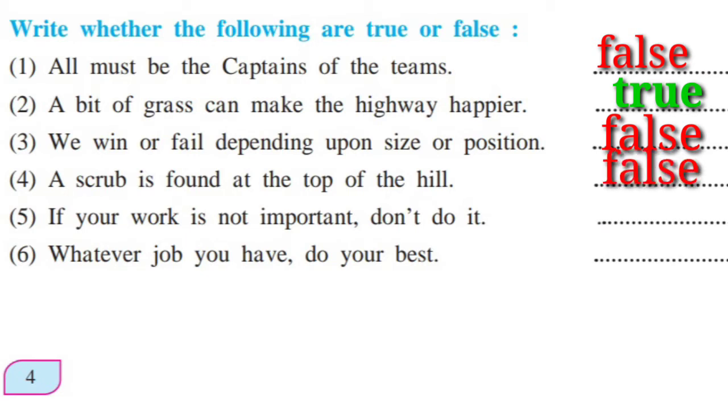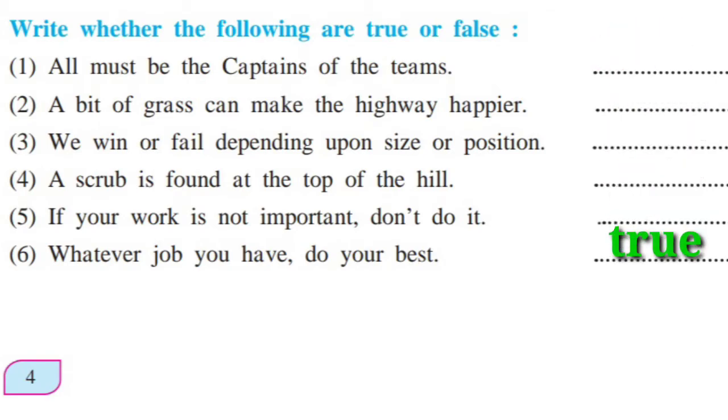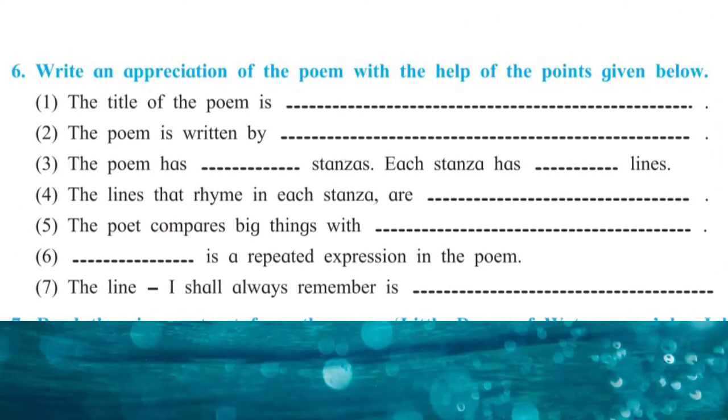Number 4, a scrub is found at the top of the hill. No, it is wrong. It is false. The pine will be found at the top of the hill. Number 5, if your work is not important, don't do it. Yes, it is true. Next, number 6, whatever job you have, do your best. Yes, true.